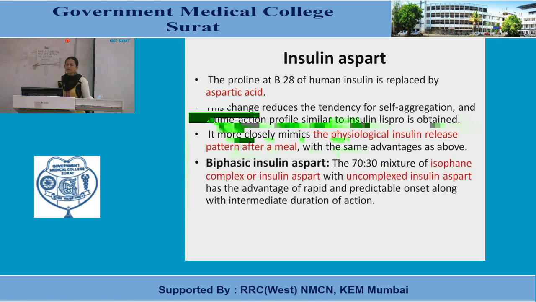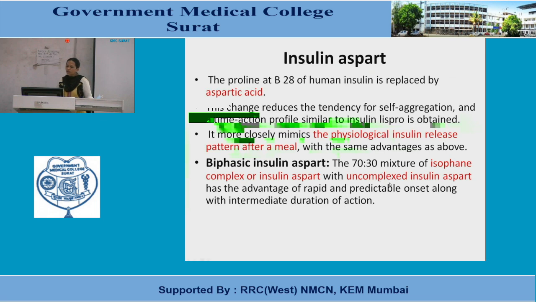Now, the preparation of insulin using insulin aspart is biphasic insulin aspart. So what is it? The 70:30 mixture of protamine-complexed insulin aspart with uncomplexed insulin aspart has the advantage of rapid and predictable onset along with intermediate duration of action.